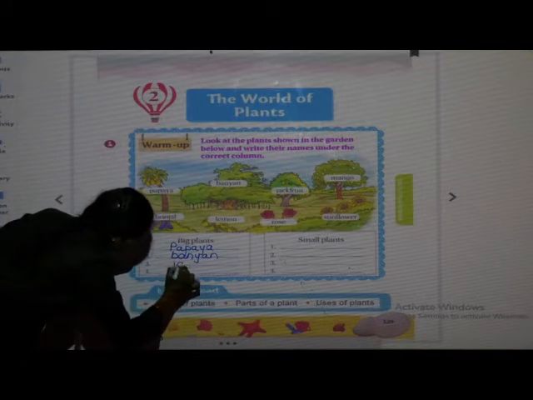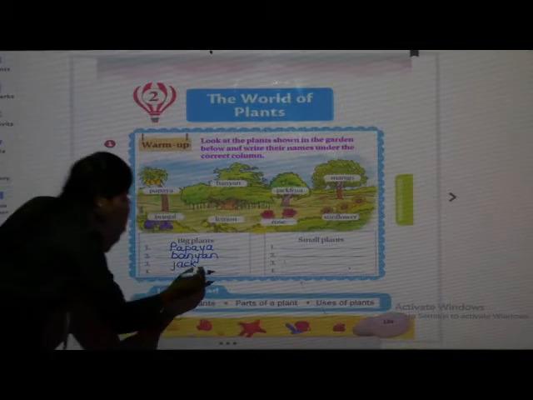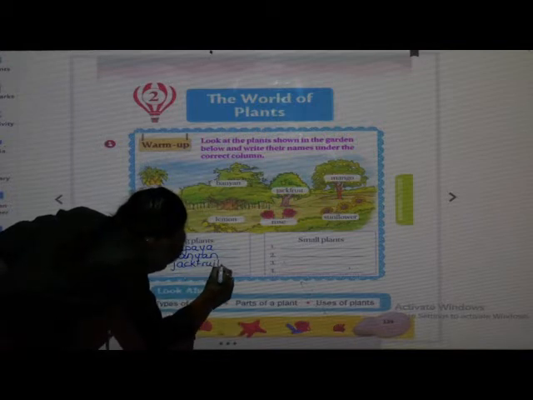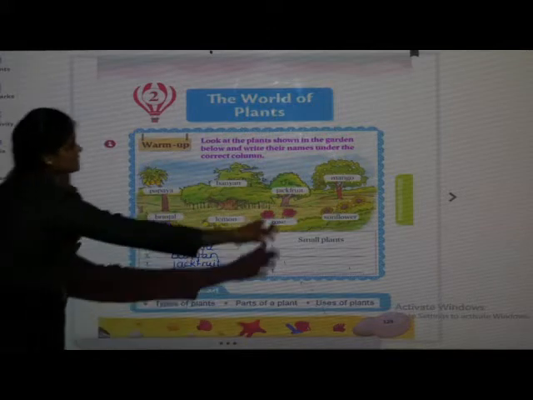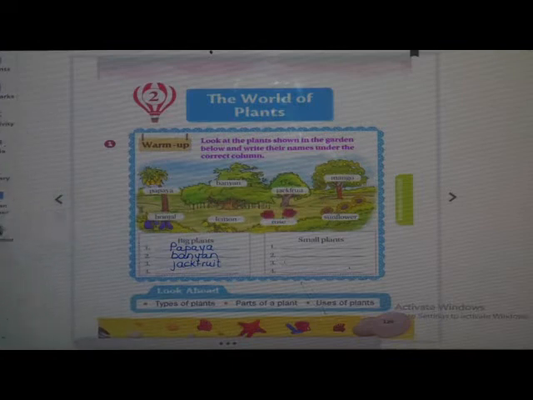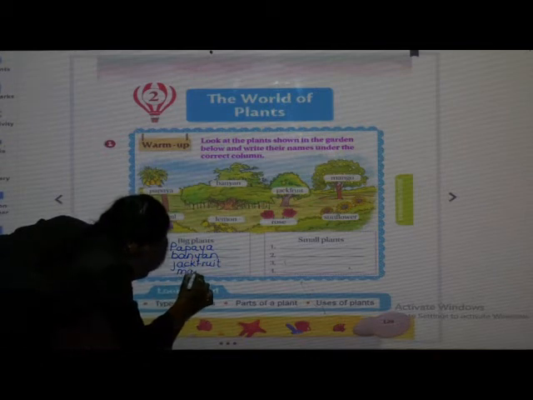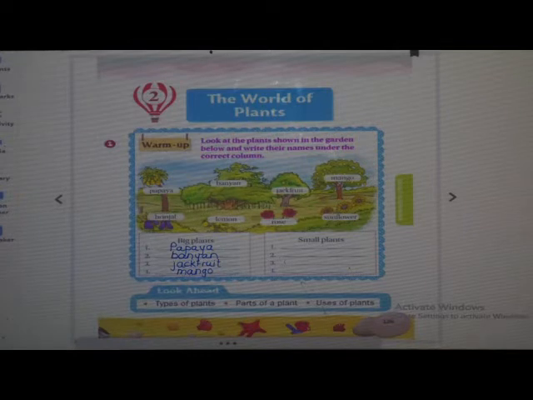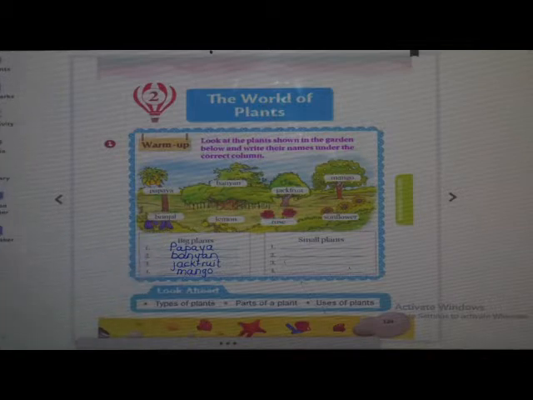Write here. J-A-C-K F-R-U-I-T. Jackfruit. Next is mango plant. So mango plant is also a big plant. Write here. M-A-N-G-O. Mango. Done. So see, papaya, banyan, jackfruit and mango are big plants.